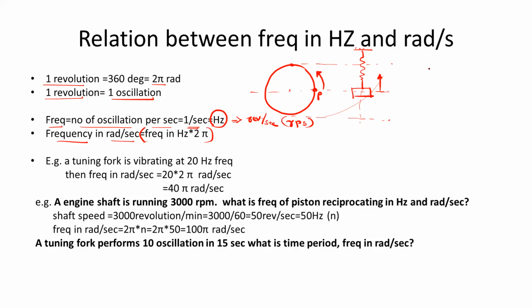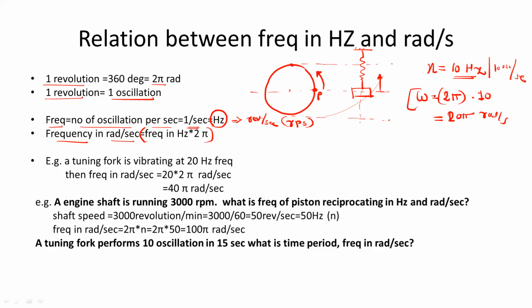So for time being, if you have the frequency n in hertz as 10 hertz or 10 oscillations per second, and if you want to find out the omega value in rad per second, your formula will be 2 pi radian into number of oscillations per second. So this will be 20 pi rad per second. So this is the conversion.